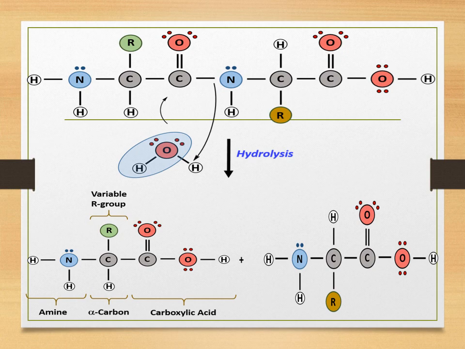This R group is called the variable R group, as it differs from amino acid to amino acid. There are in all 20 amino acids, so the R group will be different for each one.